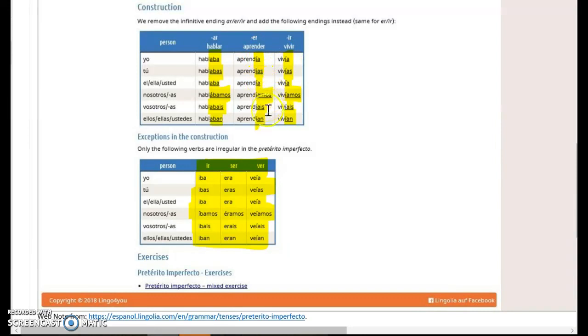ías, ía, íamos, íais, ían. With the ER, IR, there's an accent on every single I, so ía, ías, ía, all of those I's have accents, and in the AR, only the nosotros on this A has an accent.